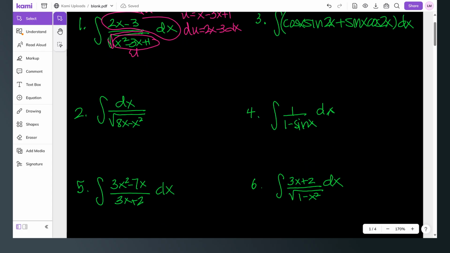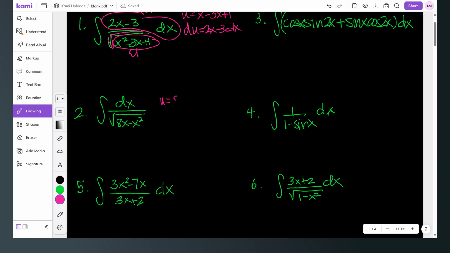I'm just going to go through how to look at them and then figure out what you want to use. So for this next one, if I let u be what's underneath the radical, u is 8x minus x squared, then du would be 8 minus 2x dx. I don't have this derivative, so I don't think I'm going to be able to use u substitution on this one.